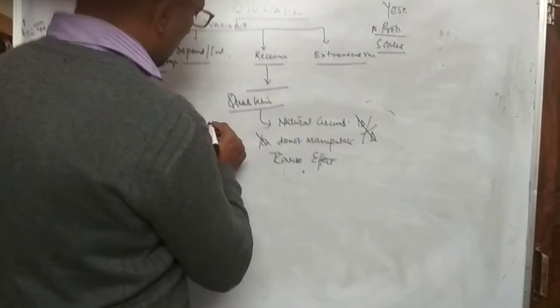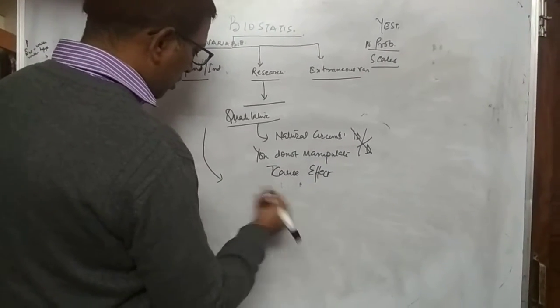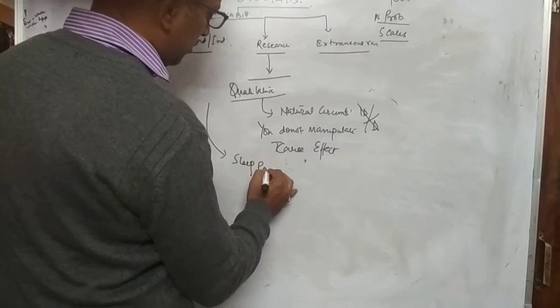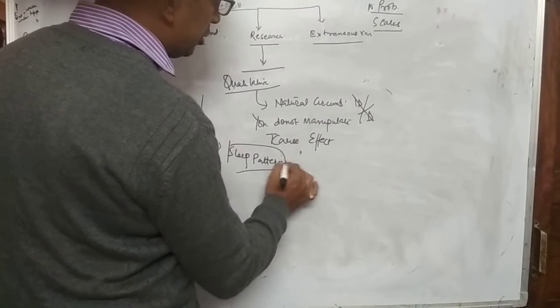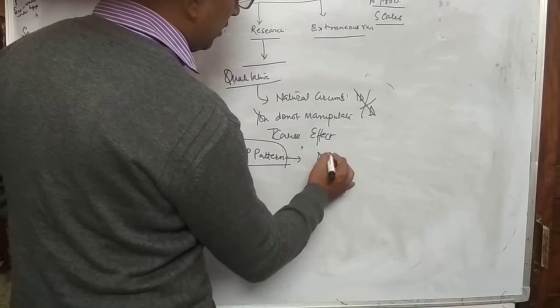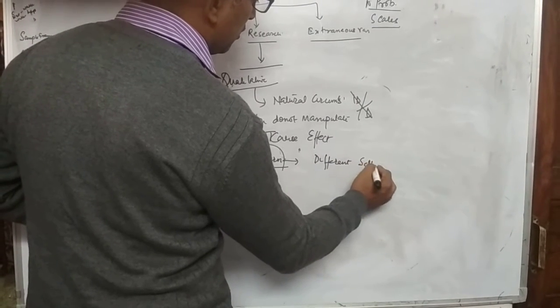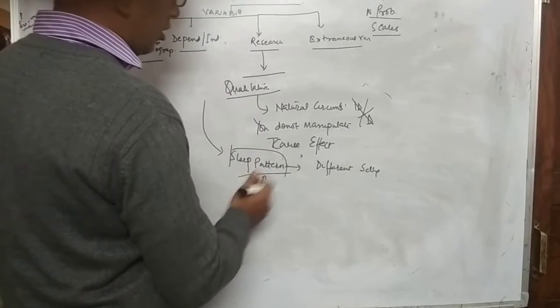For example, if I talk about sleep pattern in different ICU settings, that means how many hours a person is sleeping, whether he is sleeping better or not.